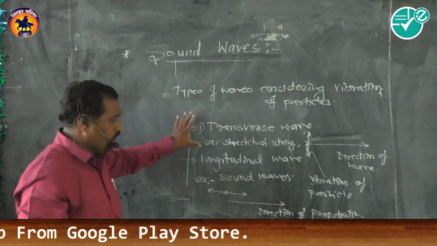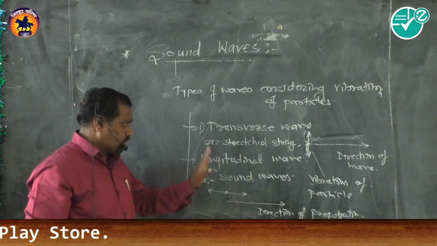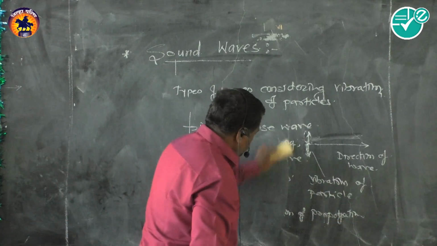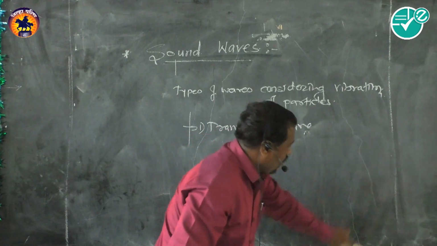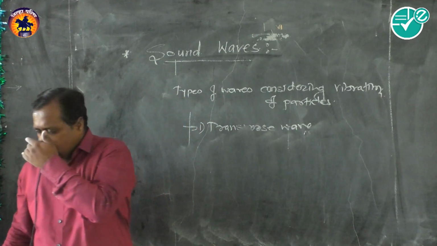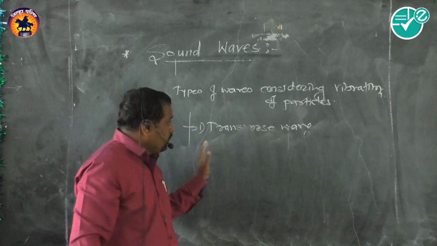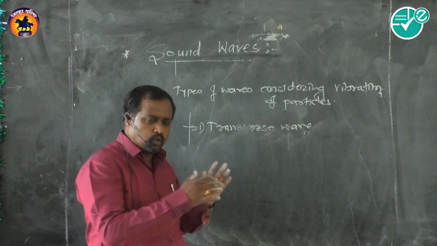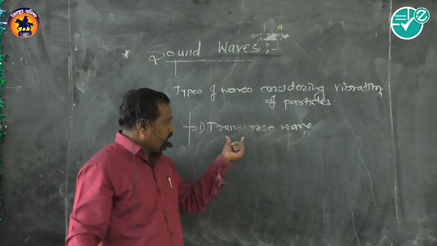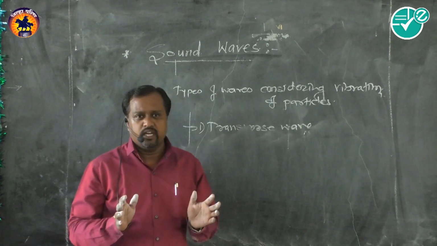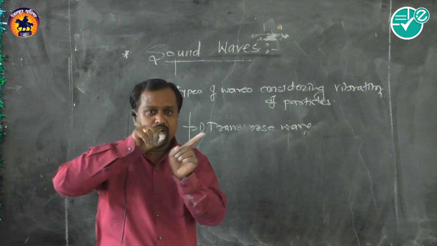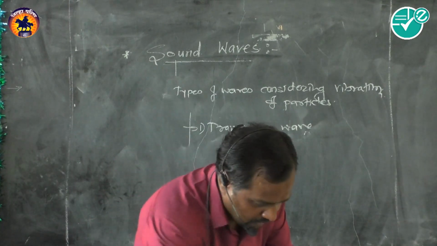Now we are going to study the characteristics of the transverse wave and the longitudinal wave. The first one is the transverse wave. These characteristics are very important from the examination point of view. Up to this, we have gone through all the basics. Now, the transverse wave. We know the definition: particles of the medium vibrate perpendicular to the direction of propagation. This is the first characteristic.